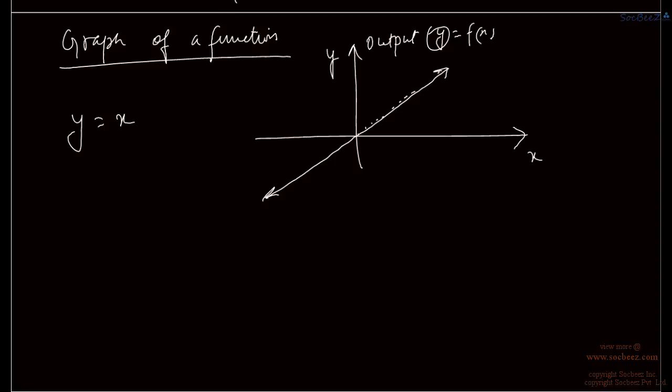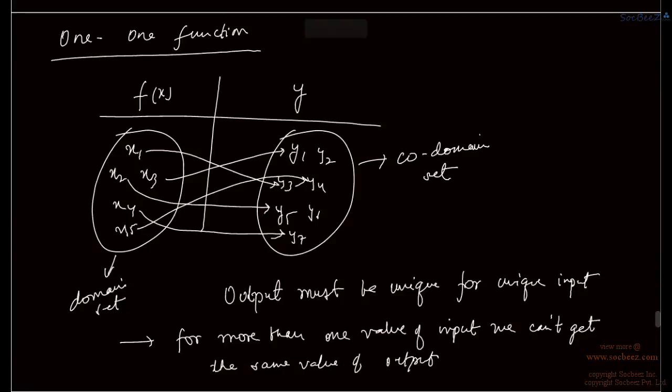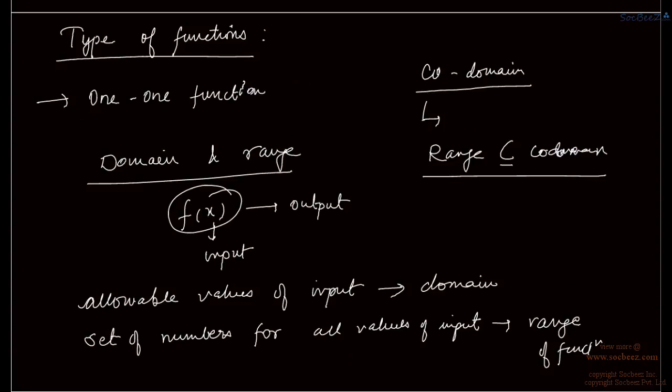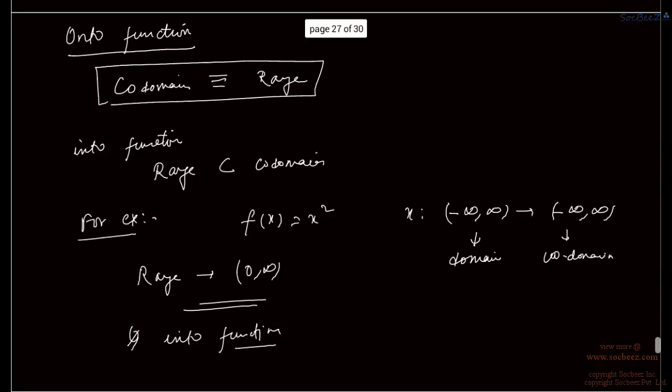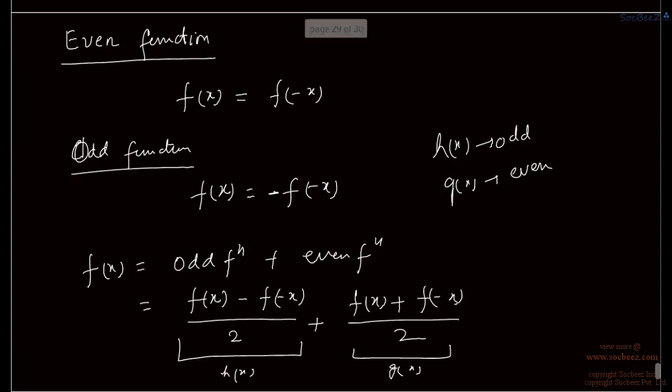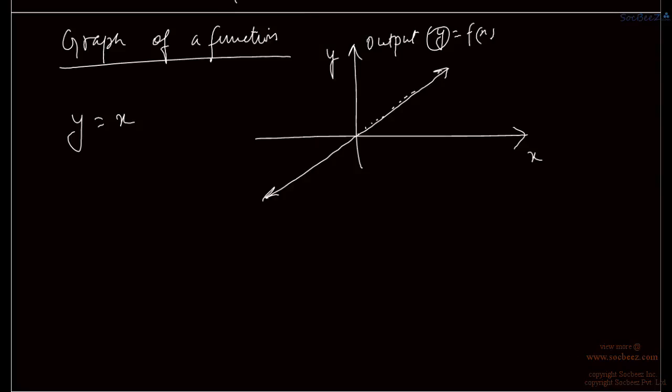So as we have seen the above classification of functions, that is one one function, many one function, odd function, even function, into function, onto functions, now with the help of graph we are going to analyze all this. So say for one one function, a function is one one when, if we draw, say this function is one one, then what does it mean? We mean that for a unique value of x we are getting a unique value of y.